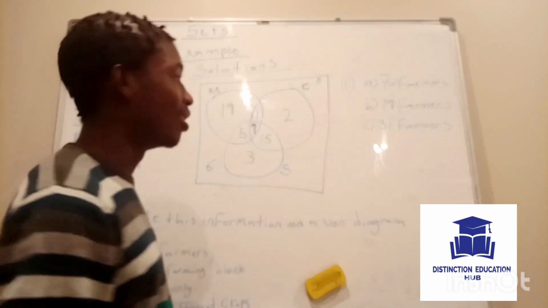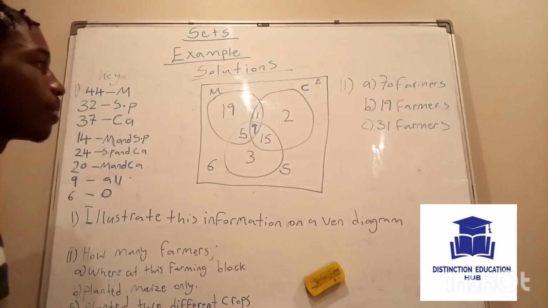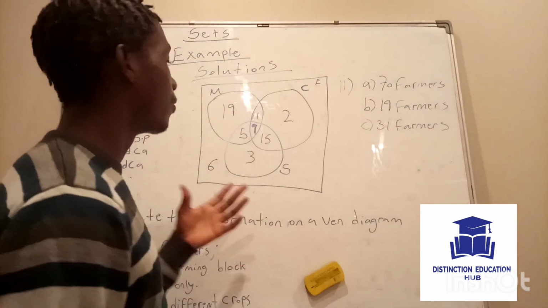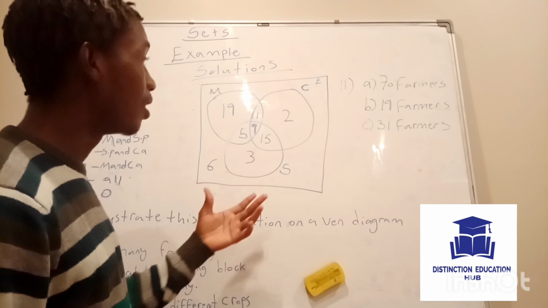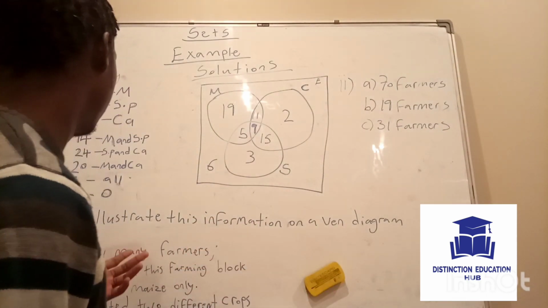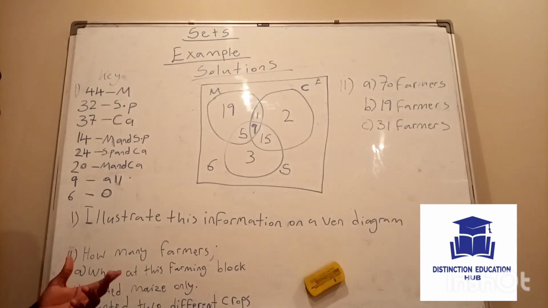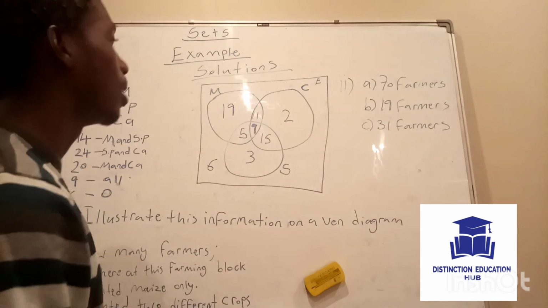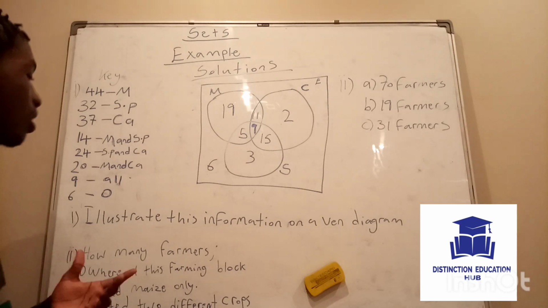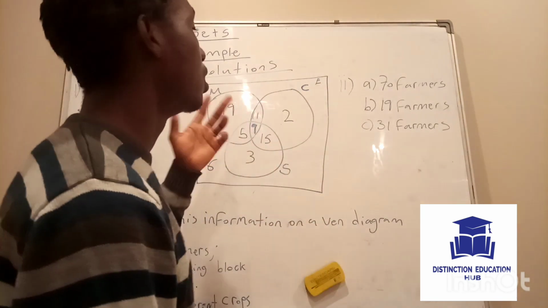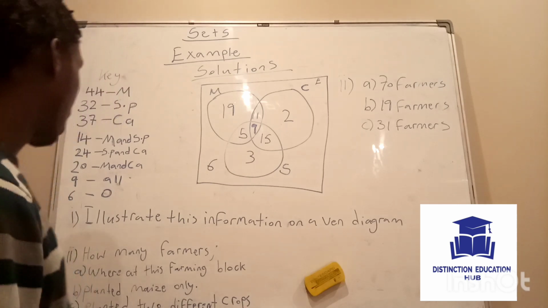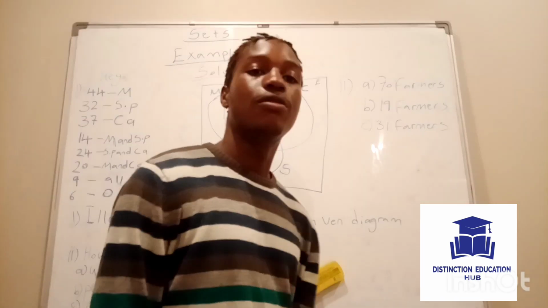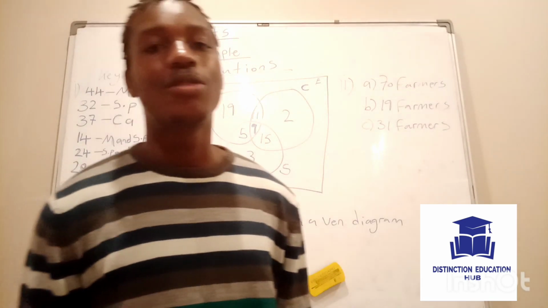All right. So we have completed our question. We have illustrated the information they gave us in a Venn diagram, and we have answered the questions. How many farmers were at the block? We found 70 farmers. How many farmers planted maize only? We got 19 farmers only. And how many farmers planted 2 different crops? 31 farmers. So we've come to the end of our lesson.